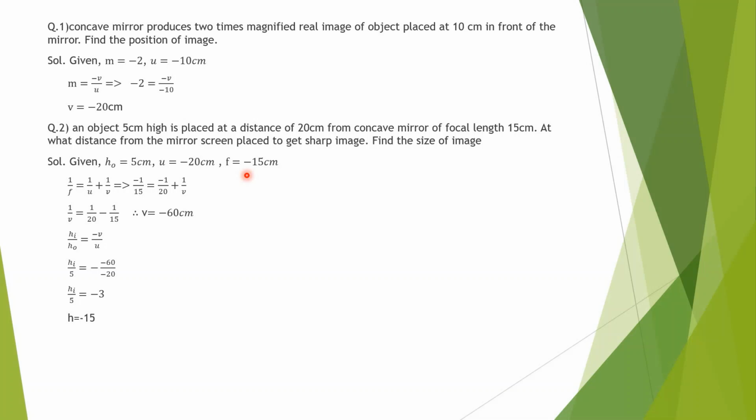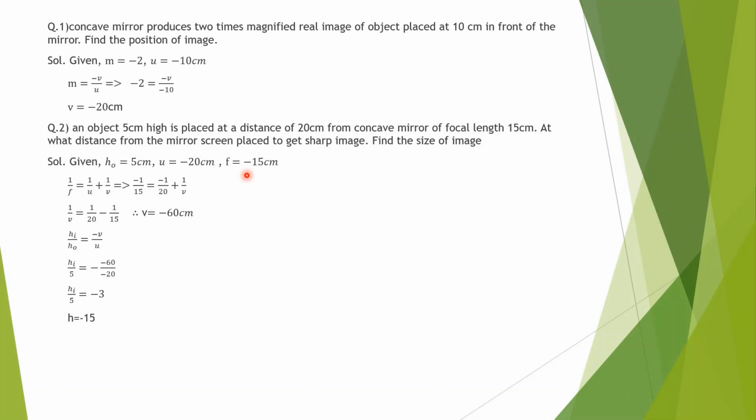The question is what? Find the size of the image. So the size of the image is 15 centimeter, minus sign indicates that it is inverted. What we have to see in this question? If the word concave is written, it means f is negative. U, the distance of the object, is always negative.